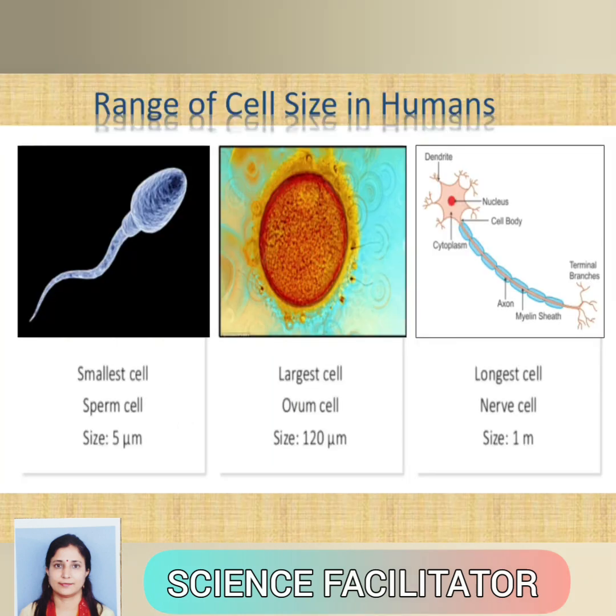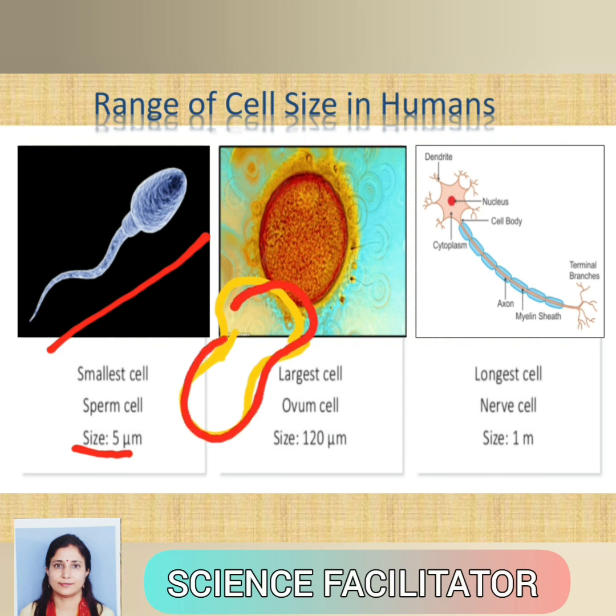If we discuss the range of cell size in human beings, we can say in human beings the sperm cell is among the smallest cells, having a size of 5 micron, and besides this we even consider RBCs, which are discoidal in shape, so they are also among the smallest cells in the human body.